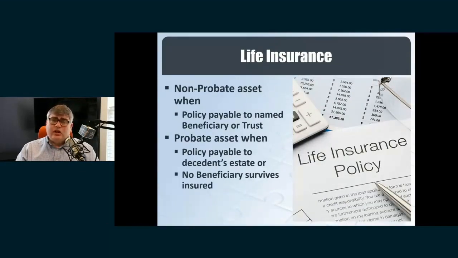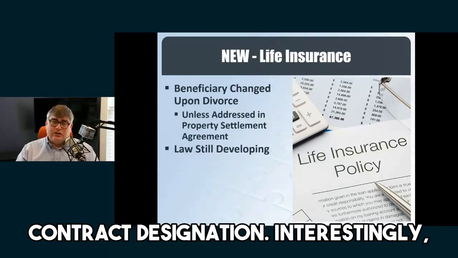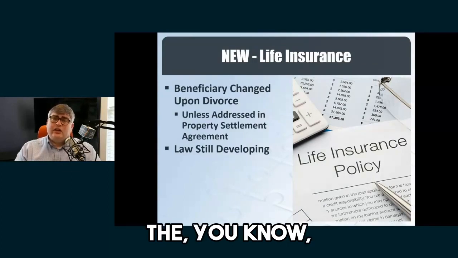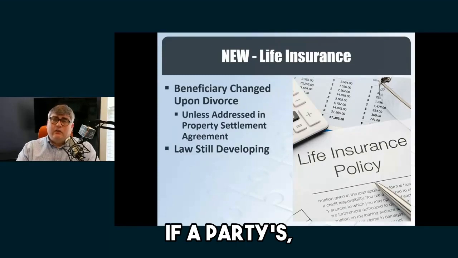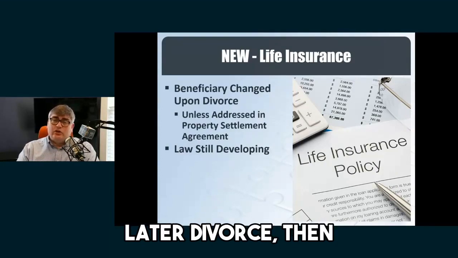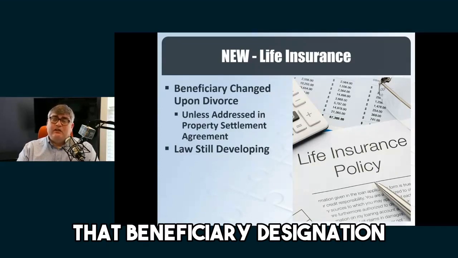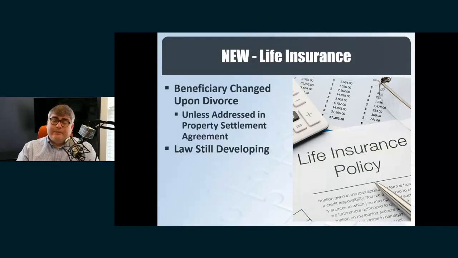Life insurance is not subject to that, because life insurance passes to the beneficiary by contract designation. Interestingly, we now have a new law in Mississippi that you should probably be aware of, and that is if parties name a spouse as a beneficiary of their life policy, and then they later divorce, then that beneficiary designation is automatically invalidated by virtue of that divorce, and that payment is going to go to the successor beneficiary. And if there is no successor beneficiary, then it's going to go to the estate of that individual.